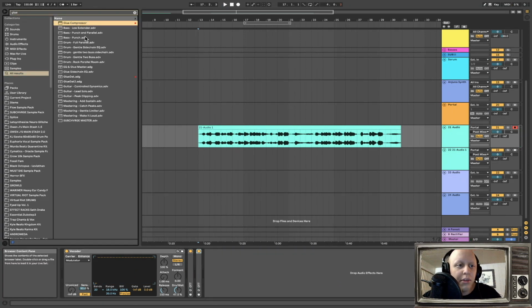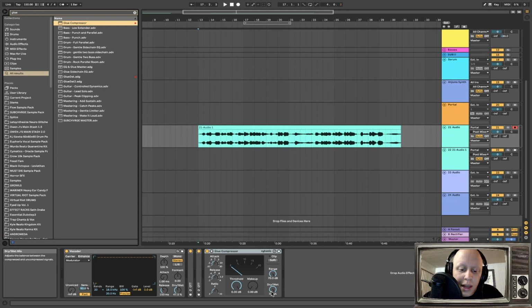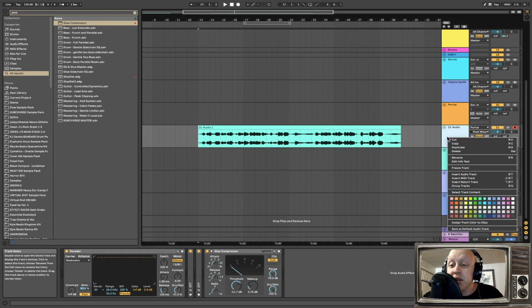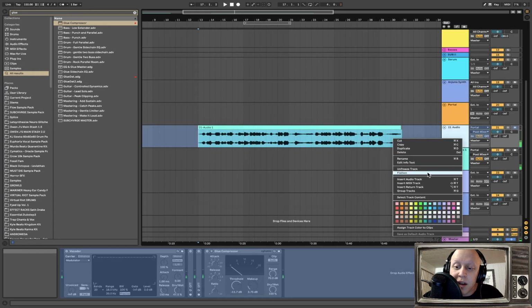Let's add a glue compressor just to make it a little bit louder here. What I'm going to do is I'm going to toss the threshold down till the glue compressor hits around 5, and then I'm going to slowly drag up the makeup gain with the soft clipping on, just until that little clip light starts to light up. Cool. And then what I'm gonna do is I'm just gonna freeze this and flatten it out.